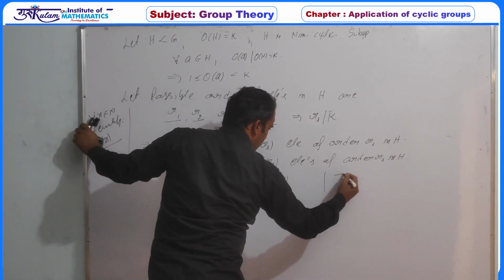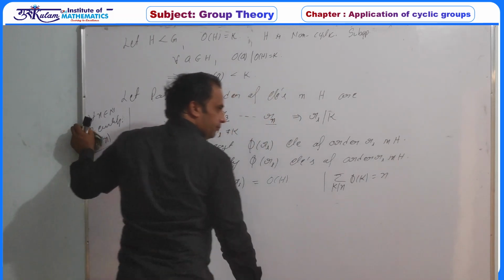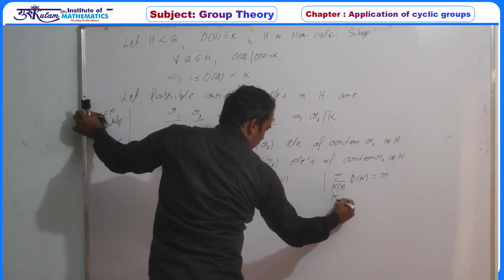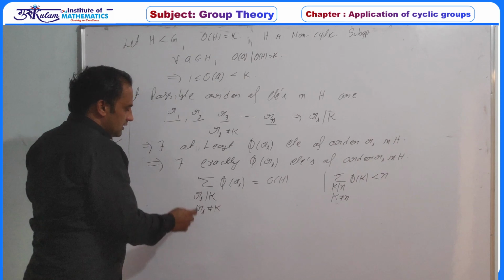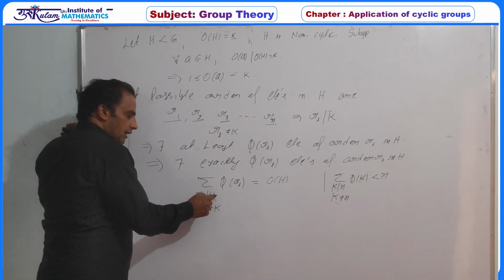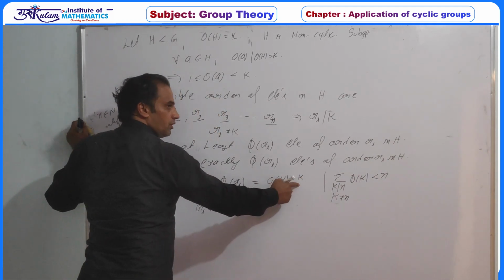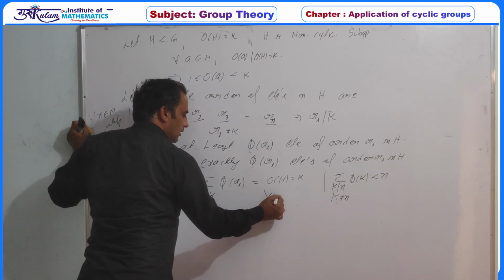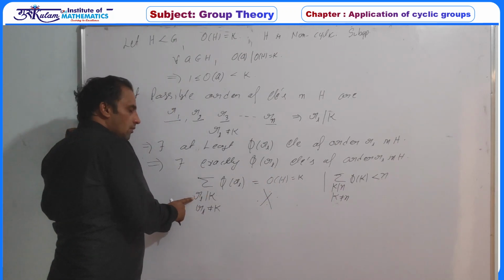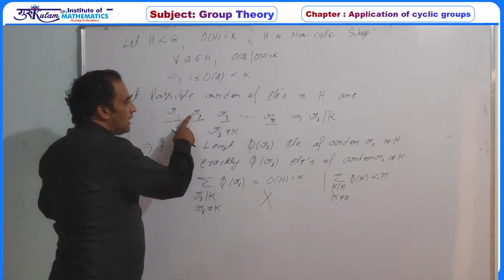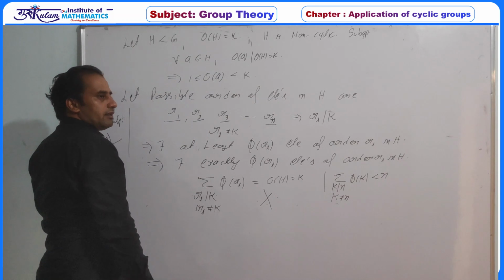But by Euler's theorem, the summation over K dividing N of phi(K) is equal to N, and if K is not equal to N, then definitely this value is less than N. In this case, Ri are divisors of K, but Ri is not equal to K, yet we are showing that this sum equals K. So definitely this is a contradiction. The equality holds only if at least one Ri equals K, so H has an element of order K, so definitely H must be cyclic.